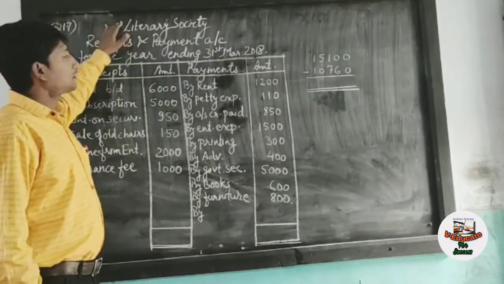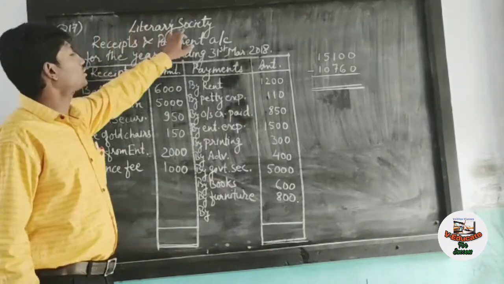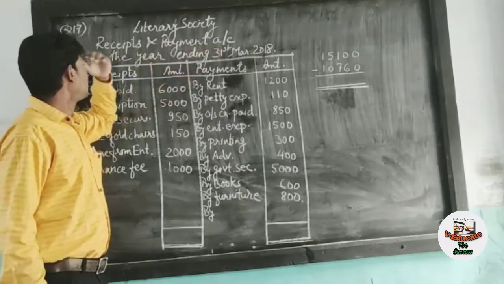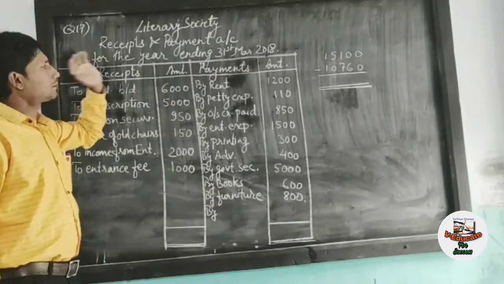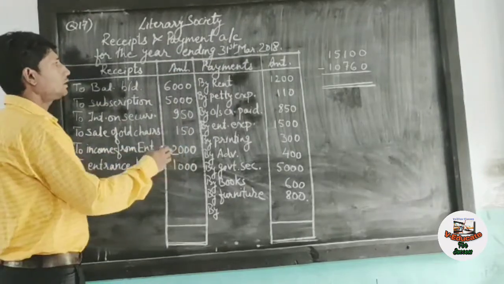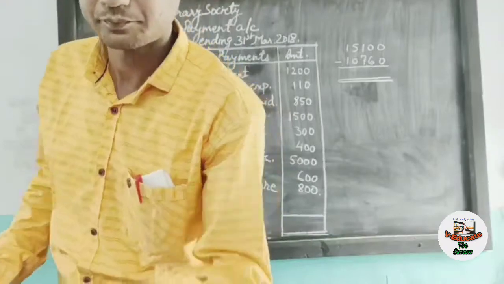Now let's prepare the receipts and payment account. You have to write the heading Literary Society. Below that, receipts and payment account for the year ending 31st March 2018. The format of receipt and payment account, you all know: receipts, amount, payments.